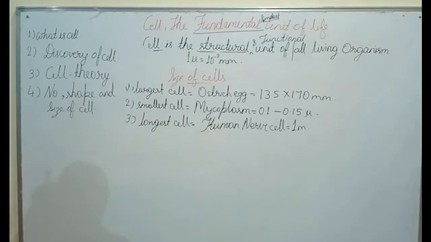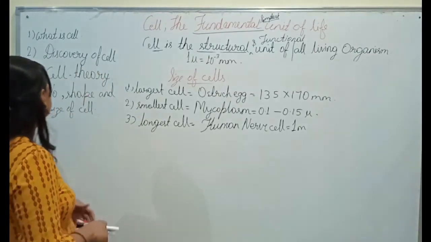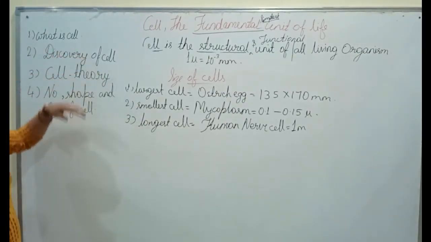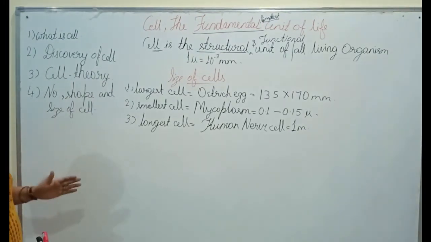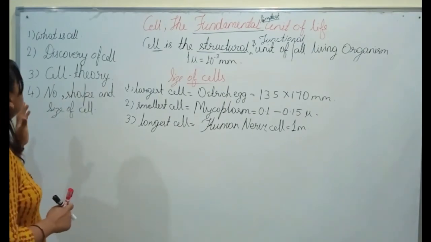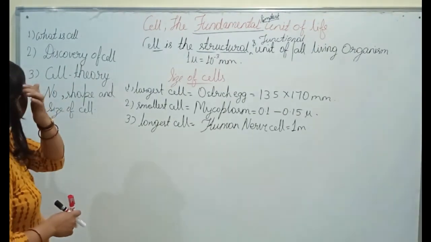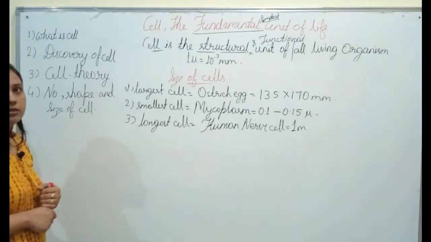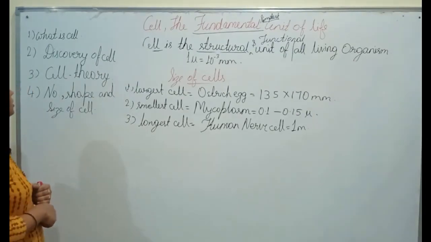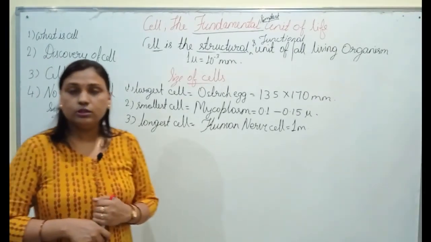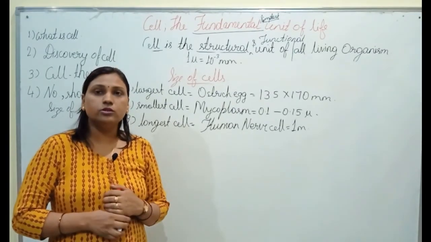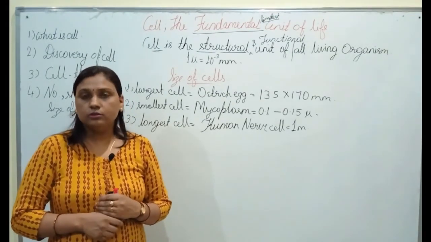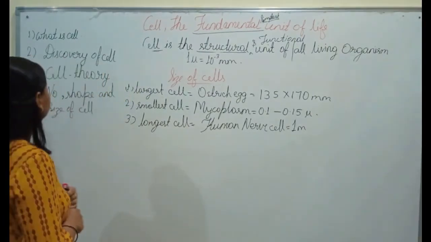So if we take a quick recap of what we have learned in this chapter, we first understood the meaning of what is a cell. Cell is the structural and functional unit of living organisms. We also saw the discovery of the cell, in which we came to know that the first cell was discovered by Robert Hooke in 1665, and in cell theory M.J. Schleiden and Theodor Schwann and later on Rudolf Virchow, all three collectively gave the cell theory.